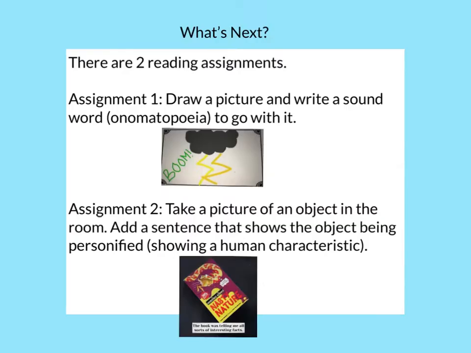What's next? There are 2 reading assignments because you learned 2 different kinds of figurative language in this video. Assignment number 1 will be to draw a picture and write a sound word, or onomatopoeia, to go with it. Please see the example below. The lightning and thunder went boom.